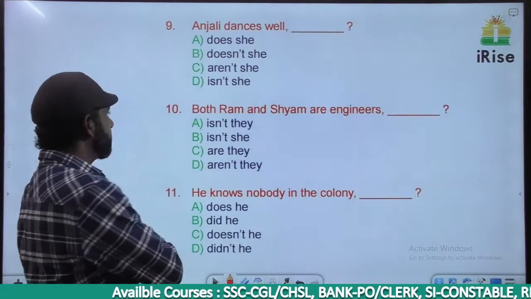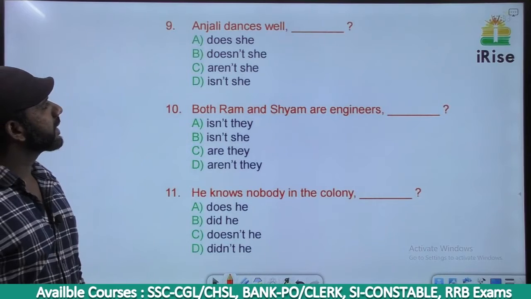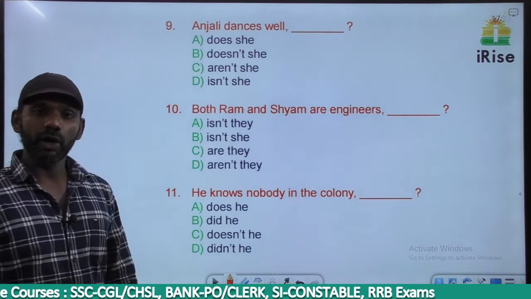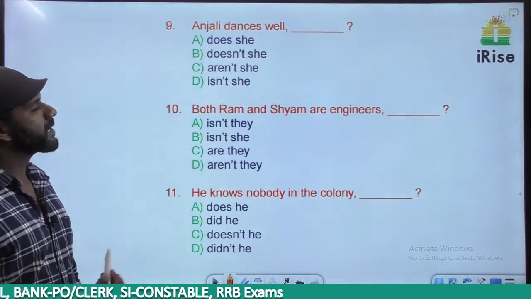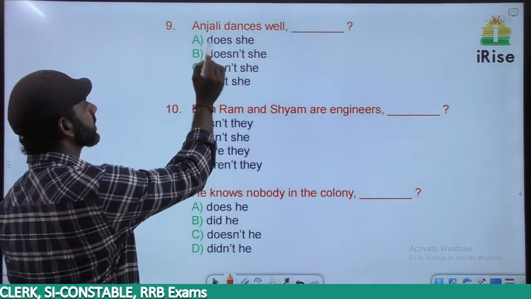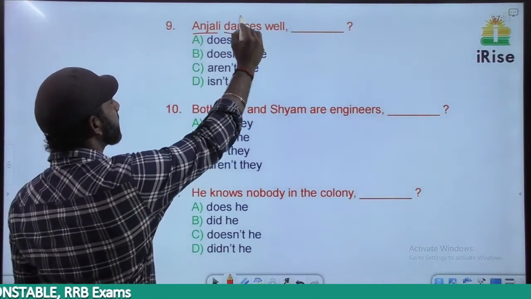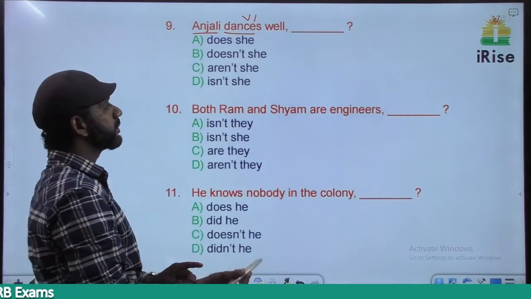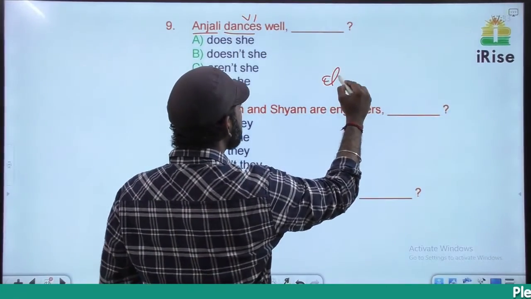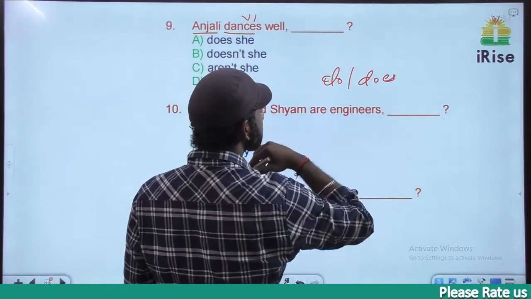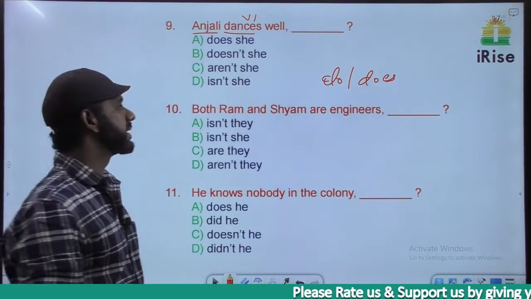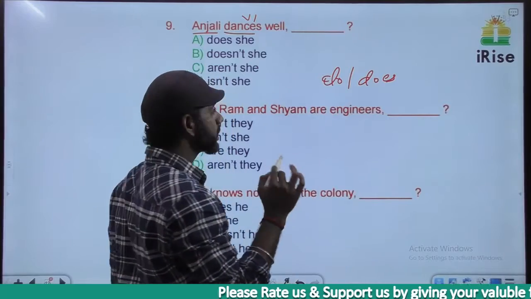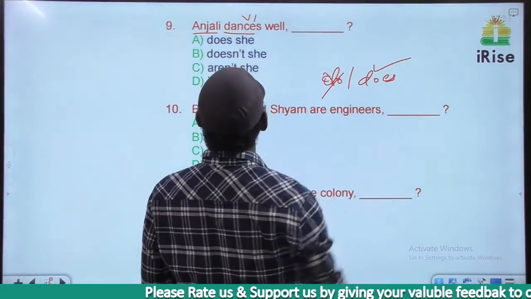The next one. Anjali dances well. No auxiliary verb here, so we need an auxiliary verb anyway. The subject here is Anjali. The verb here is dances, V1 simple present. So as you know, we have to go for do or does. The subject is Anjali, singular, so we cannot use do, we have to go for does.